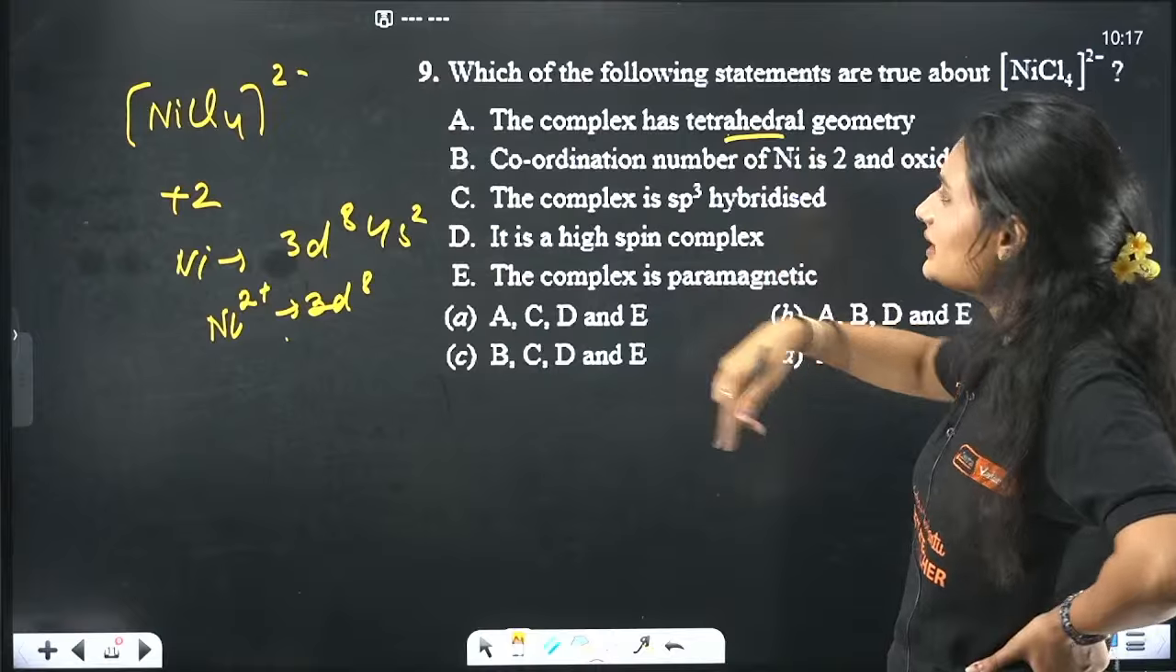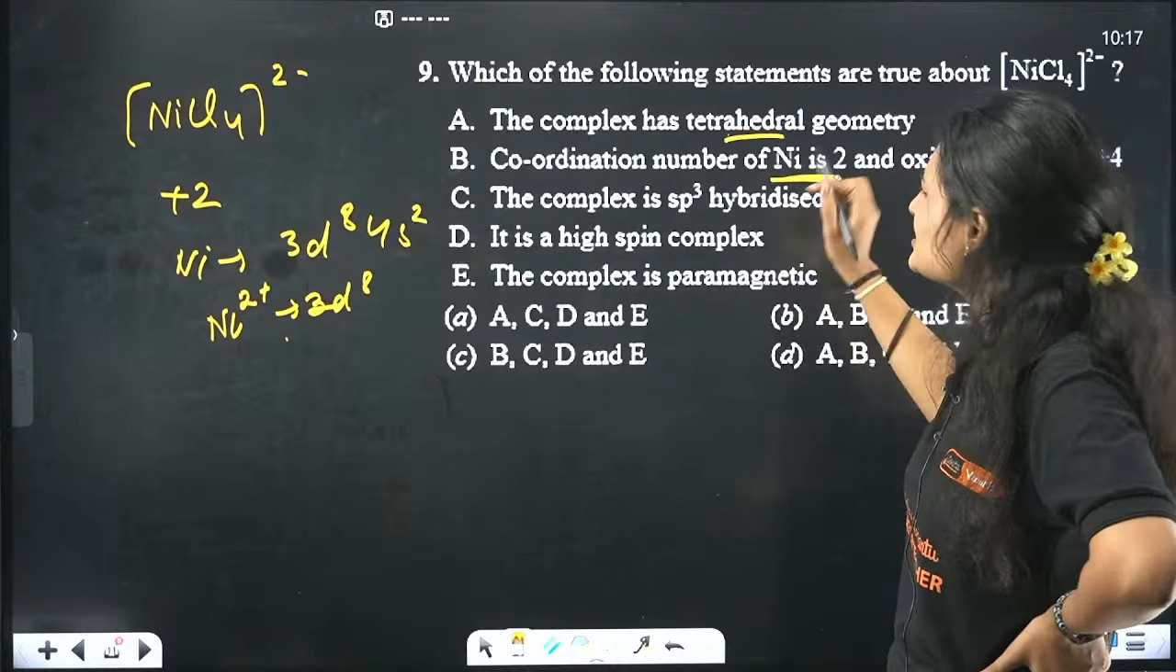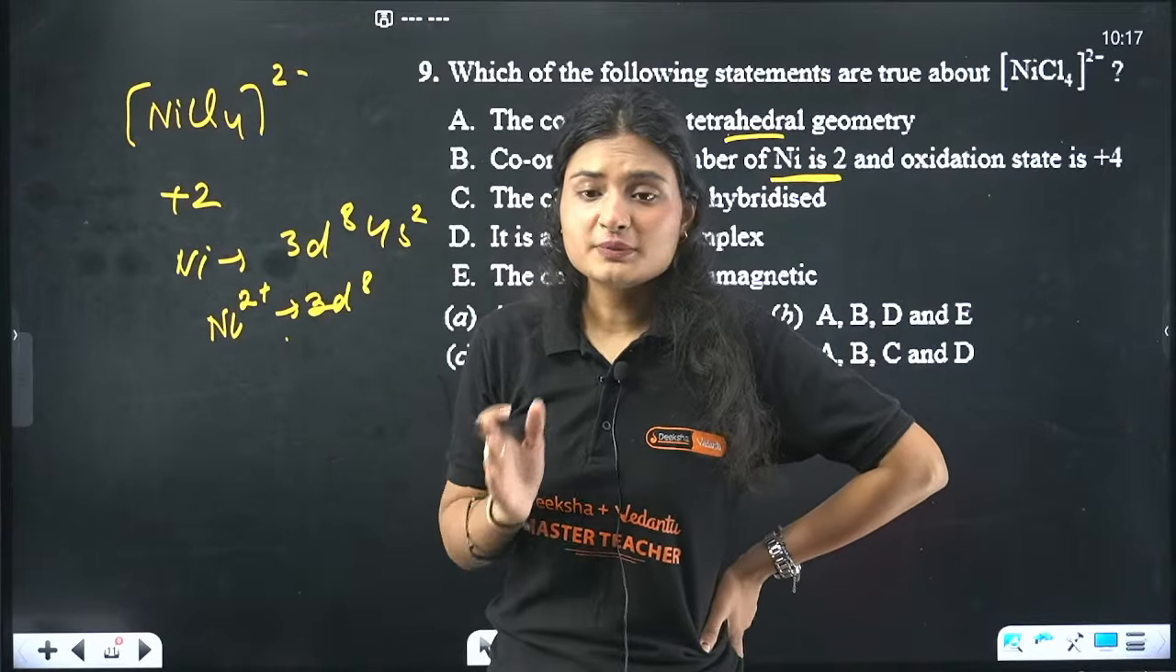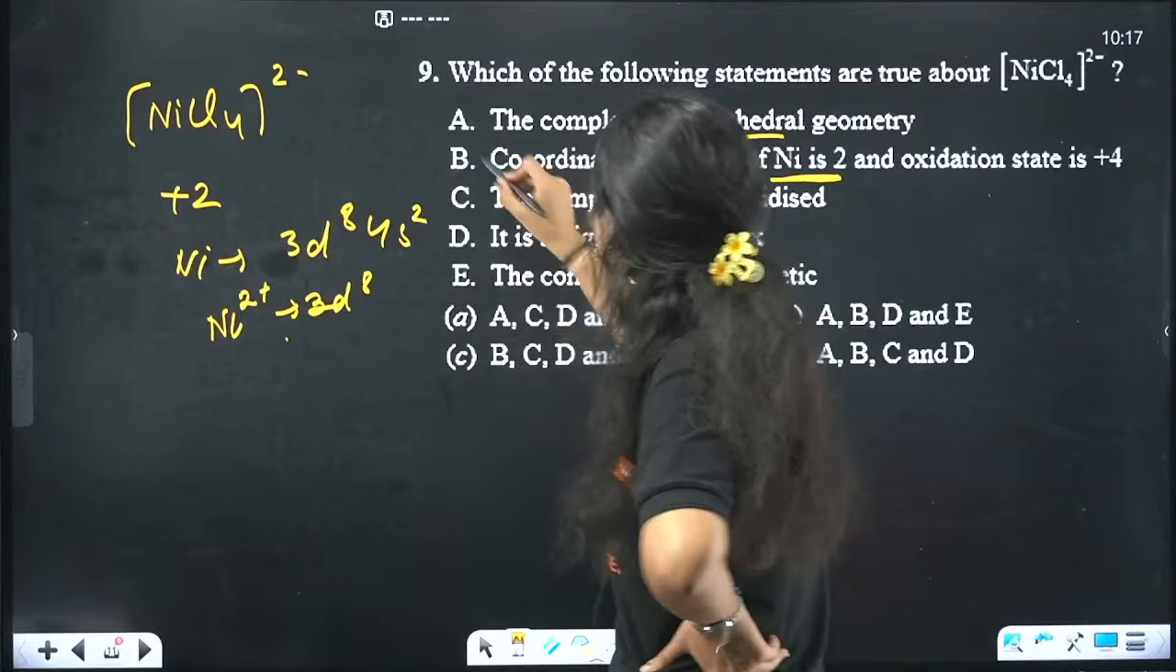The complex has tetrahedral geometry. Correct. Yeah, it has tetrahedral geometry. Nickel's coordination number is 2. What is the coordination number of nickel here? 4, right? Nickel is forming bonds with 4 chlorines. The coordination number is 4, right? So this is incorrect.